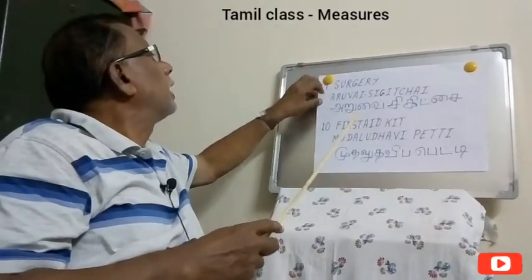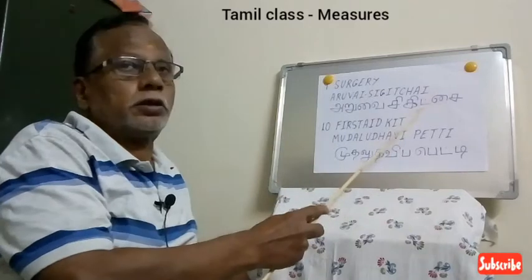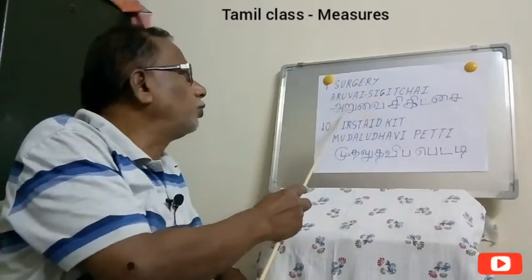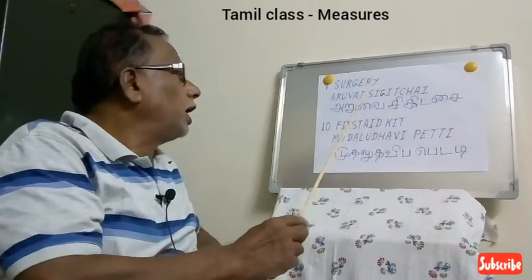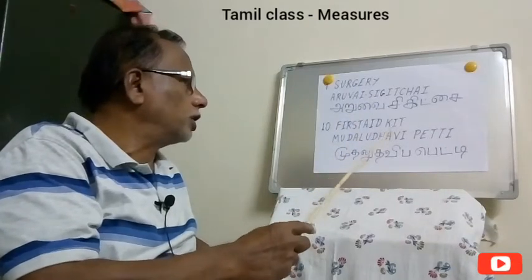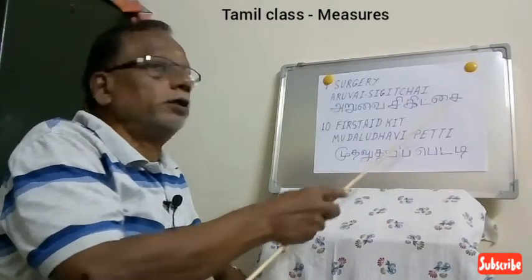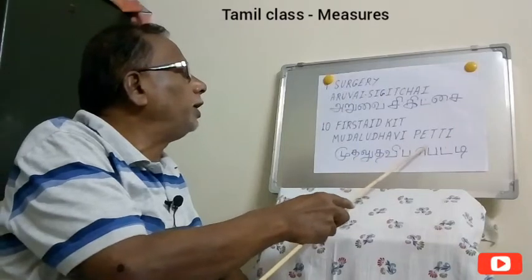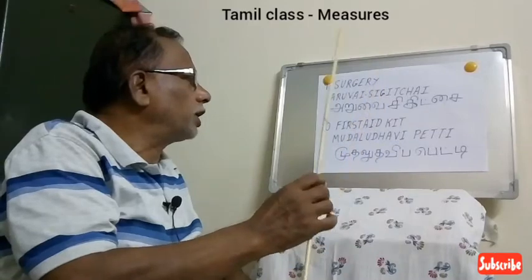Then the ninth one is surgery. For any surgery, we say Aruvai Sigitchai. Sigitchai is treatment. When they do the surgery, it is called Aruvai Sigitchai. And for first aid, we always keep a kit with all the medicines and everything required. That is called Mudal Udavi Petti. Petti means box, the box where the first aid kits are kept.